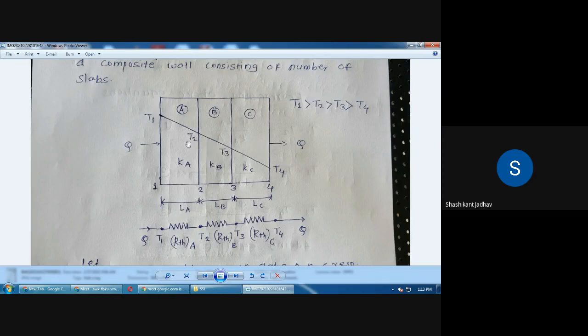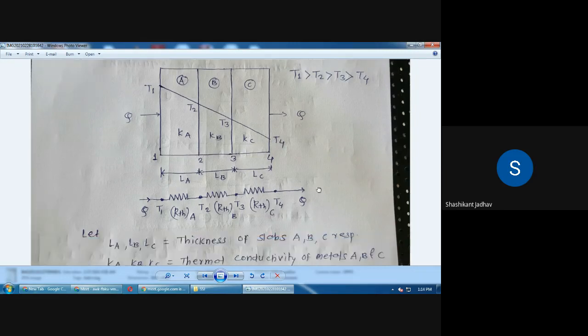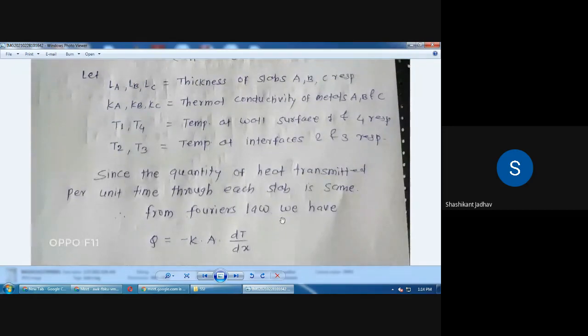That means whatever heat is transferred through each layer will be the same, that is nothing but Q. That means heat transfer from section A, QA is equal to QB is equal to QC is equal to Q. Because the heat transferred at the input is Q, and at the output it is Q. So whatever heat is transferring through each layer, that heat will be the same for each layer, that is A, B, C.